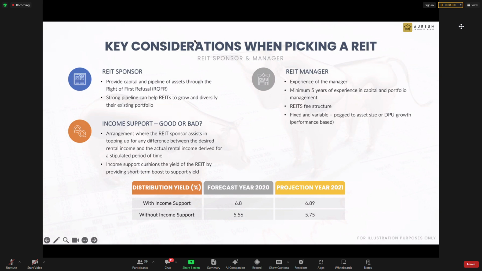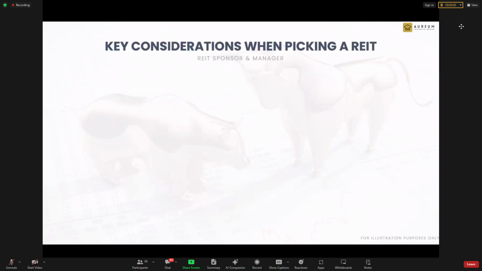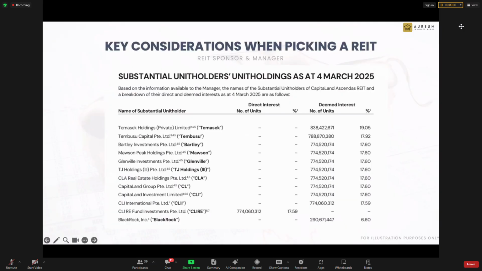One of the key ways to find out whether the sponsor has an interest in the REIT is to look at a certain thing. How do you find this information? You need to go to the annual report. In the annual report, we look for something called substantial unit holders.